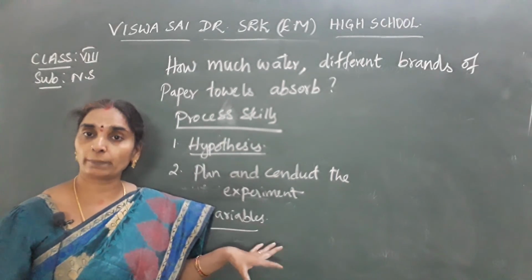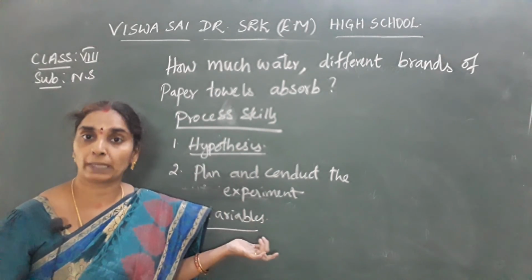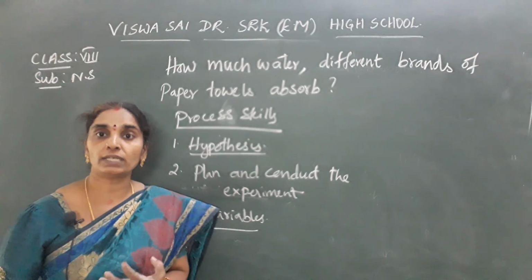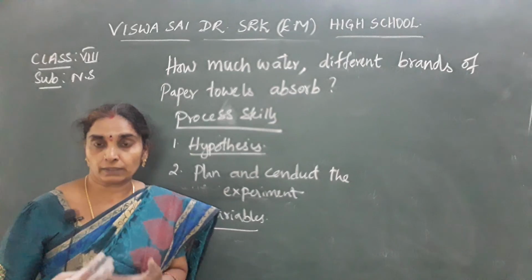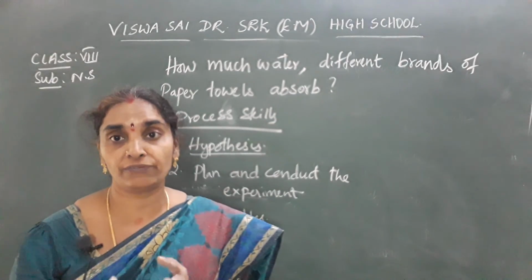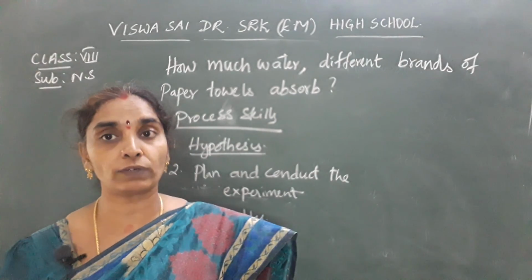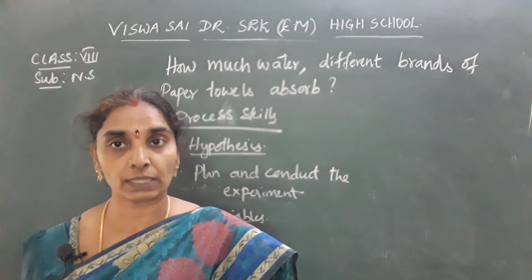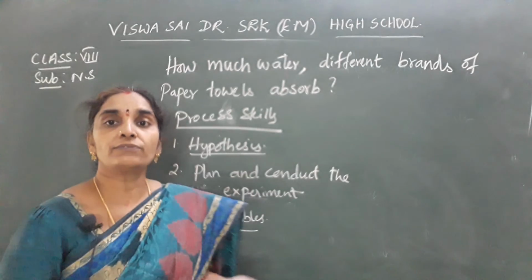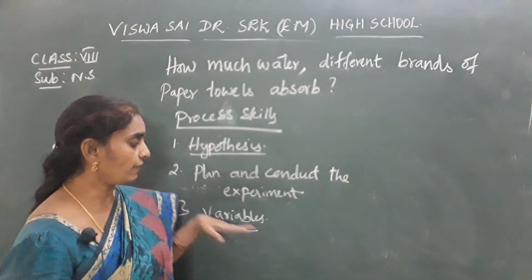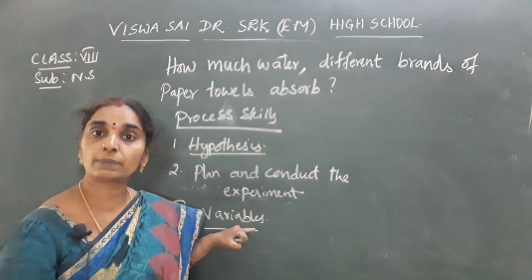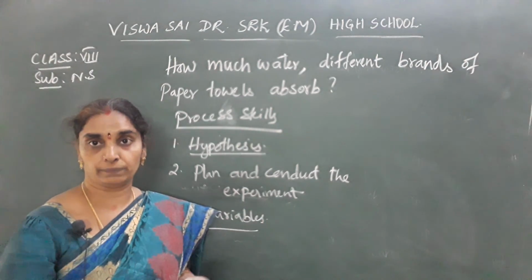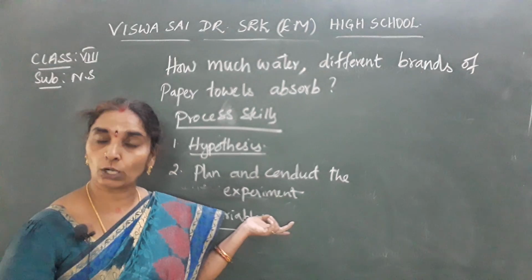From that measurement we can understand that one of the paper towels has absorbed more water. The water that is left over in the beaker: if the towel absorbs more water, the leftover water will be less. If the towel absorbs less water, the leftover water in the beaker will be more. So from this we can understand the variables to be controlled: the amount of water to be taken should be equally maintained for all the 3 beakers.